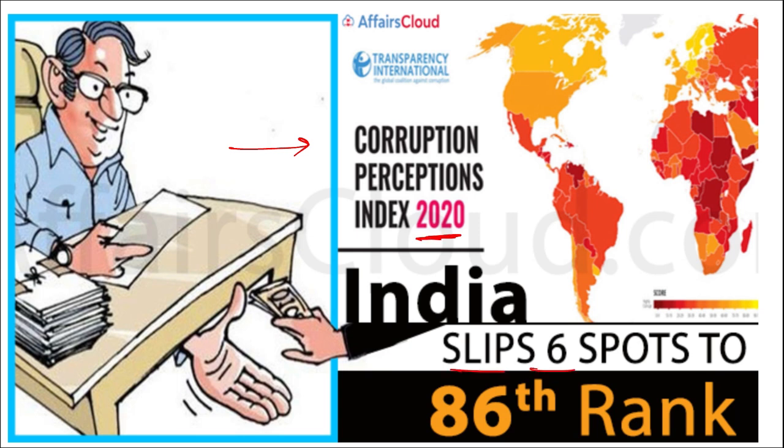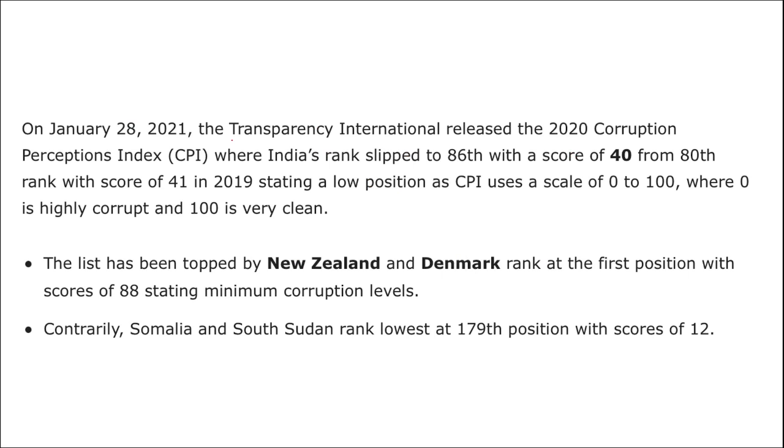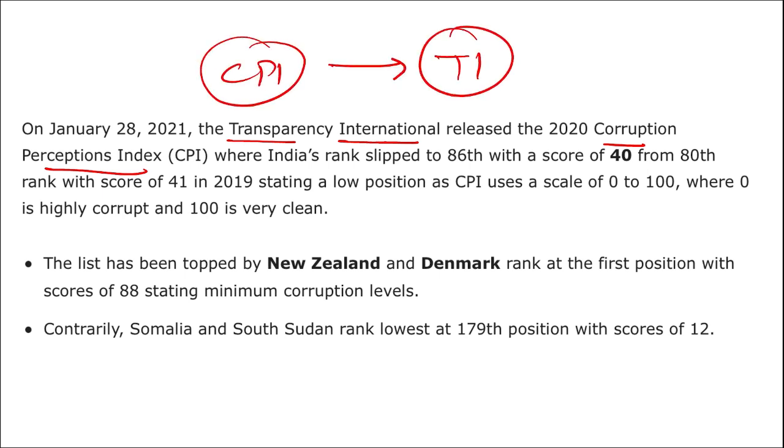India has slipped 6 spots and is currently ranked 86th in the Corruption Perception Index. And this Corruption Perception Index is released by whom? It is released by Transparency International. As per Transparency International's report, remember it like this: the Corruption Perception Index released by Transparency International stated that the rank of India is 86th and the score is 40.